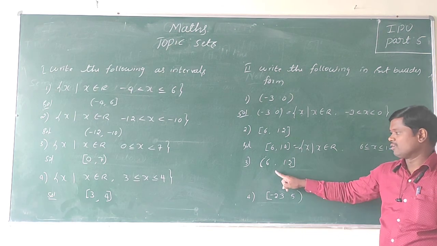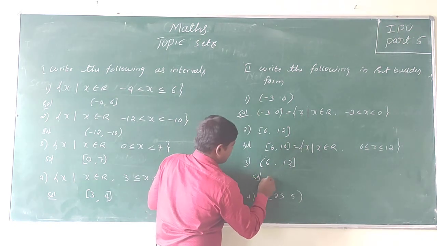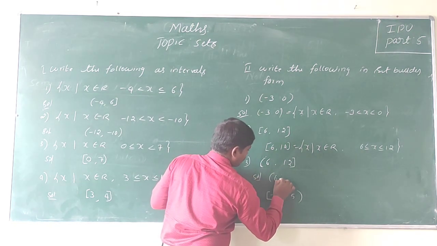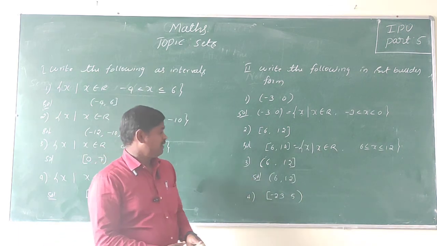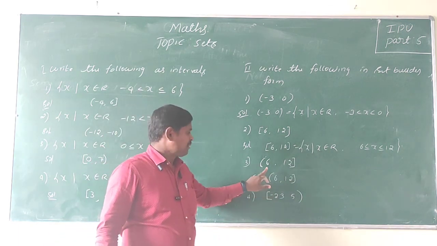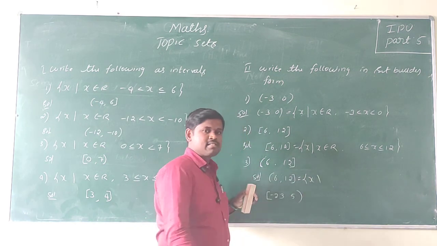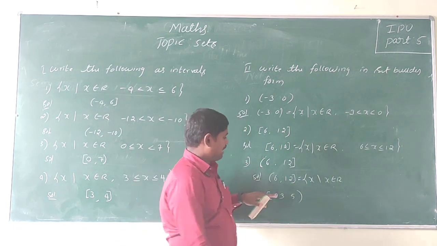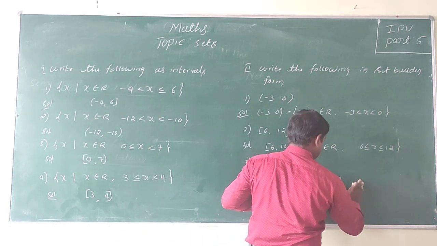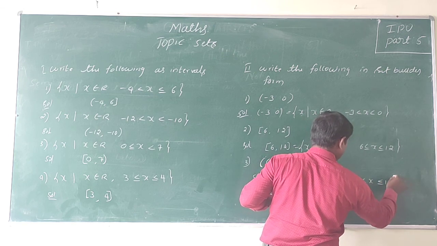Similarly, we are going to write these two also. Open bracket 6 comma 12 is a semi-open interval. It is the set of all real numbers x such that x is a real number satisfying 6 less than x less than or equal to 12.